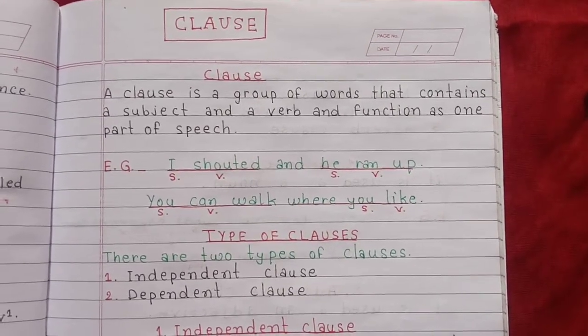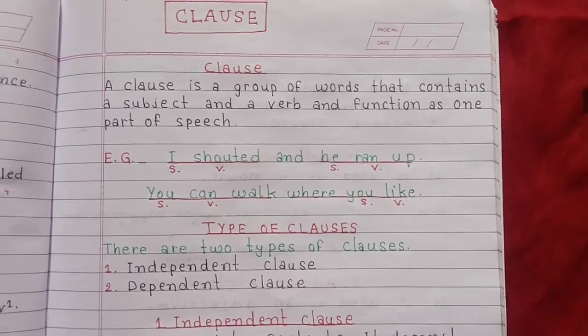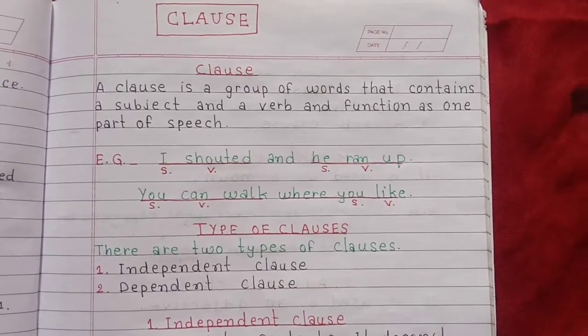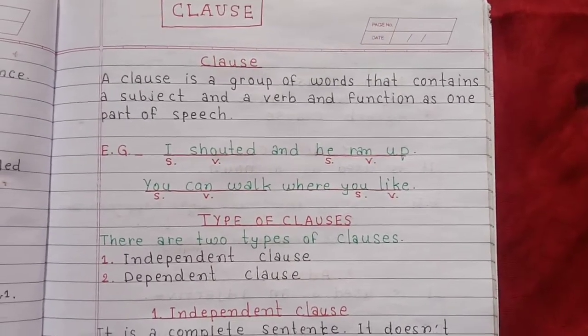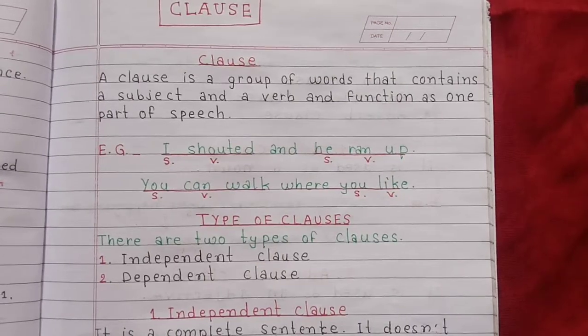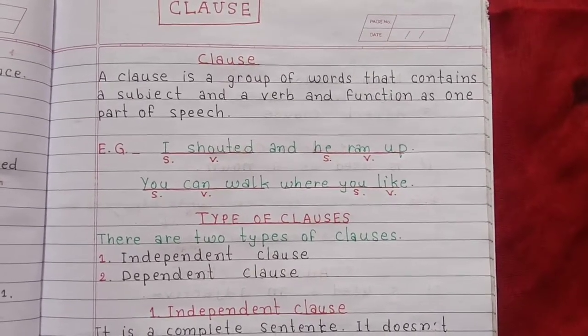A clause always contains a subject and a verb. So, in this sentence, I is a subject, shouted is a verb. In the other part of the sentence, he ran up, in this clause, he is the subject and ran up is a verb.